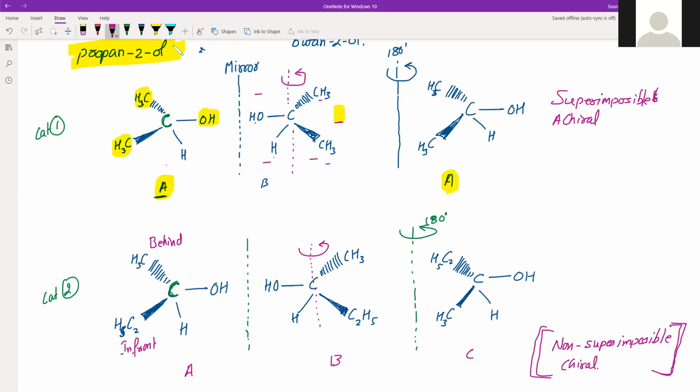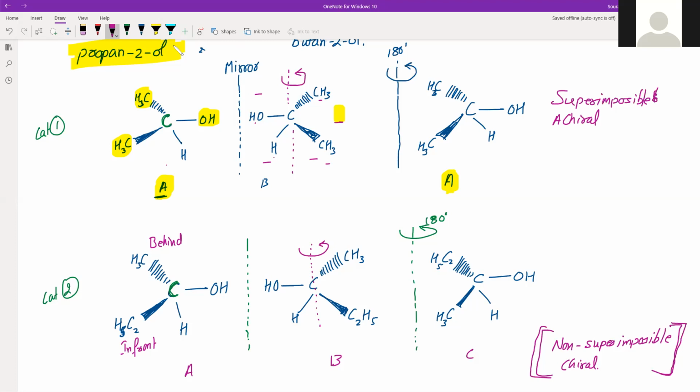And if you are able to find even a single carbon in that particular molecule which is asymmetric, then the entire molecule is asymmetric, and it will result in two different mirror images, that is non-superimposable mirror images, and those will be optically active mirror images. One will turn plane polarized light towards right, another will turn it towards left.